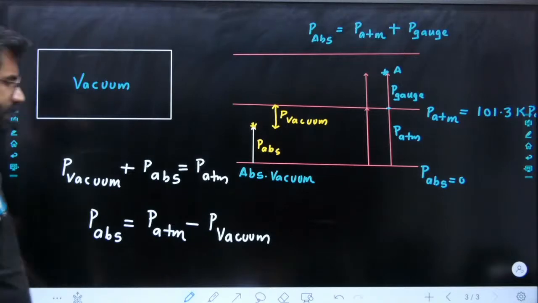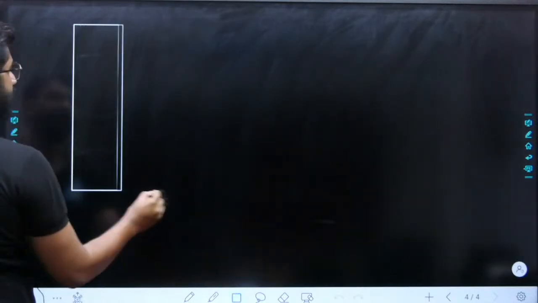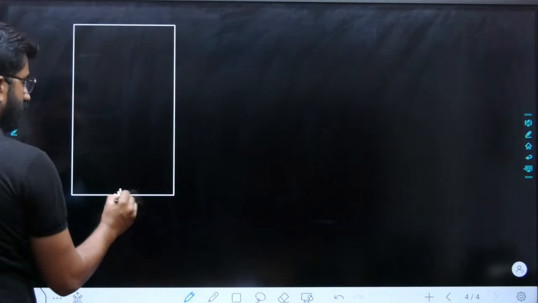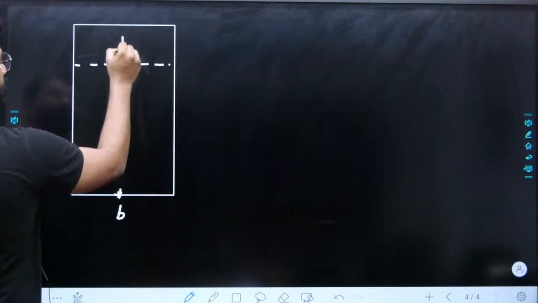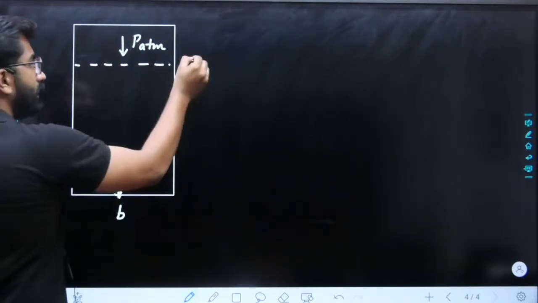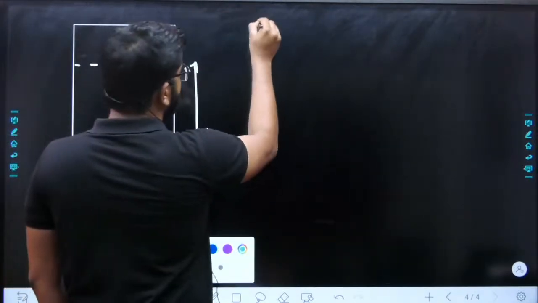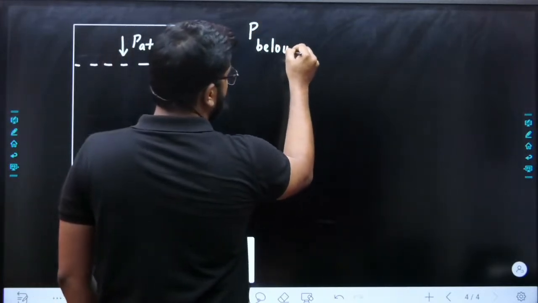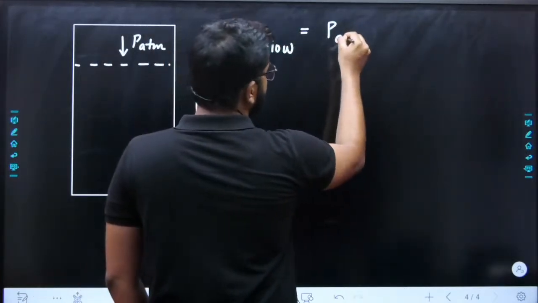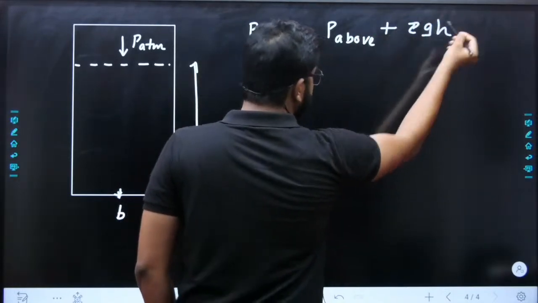Then what is the next part? Once this is done, we have a container, any simple container. They can ask you to find the pressure at the bottom, B. So I am saying the pressure acting, if it is an open container, is P atm, and the height is H. So any pressure below is equal to pressure above plus rho g h.